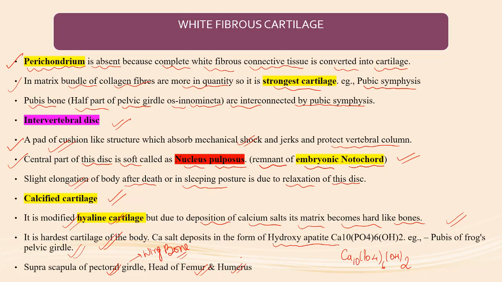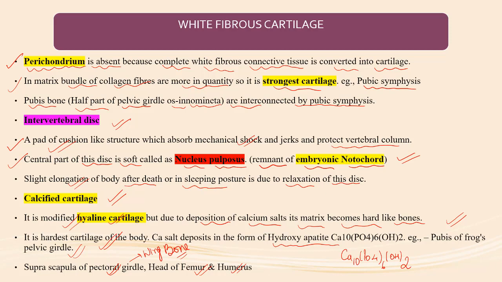Then the pubis of frog and pelvic girdle also have calcified cartilage. Calcified cartilage simply means that because of the deposition of calcium salts, the matrix becomes very hard, as in the case of bones.